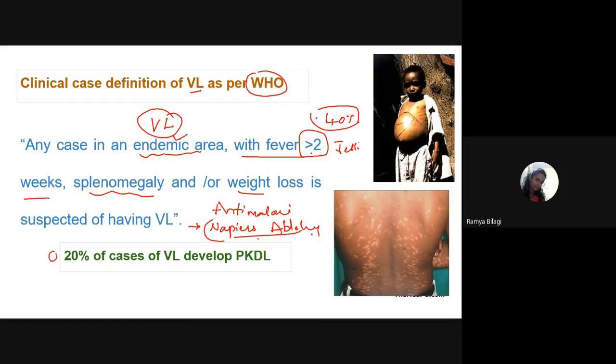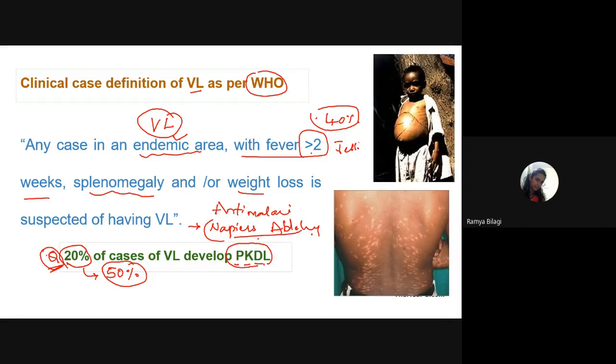Once a question has been asked related to this particular point: if the person is a confirmed case of visceral leishmaniasis, treatment has been given, and cure is also seen, but after a few years, that is after 2 to 3 years or 5 years, what are the chances of the person developing PKDL, that is post Kala Azar dermal leishmaniasis? What percentage, students, in India? It is 20%. This percentage you need to remember. If it is from Africa, then what is the chance? More than 50%. So these numericals you need to remember because questions can be asked.